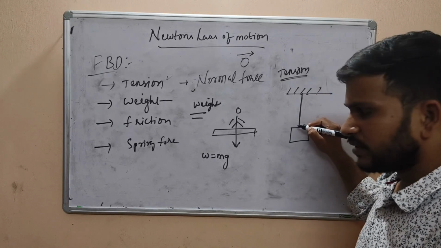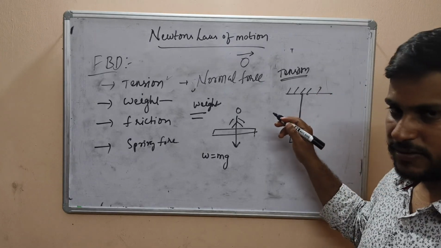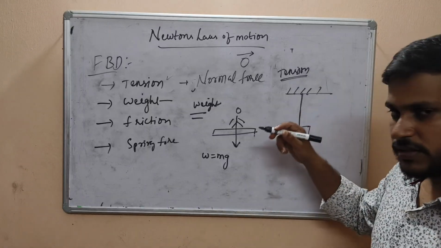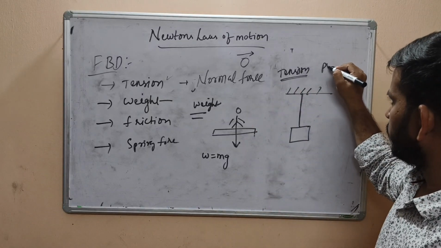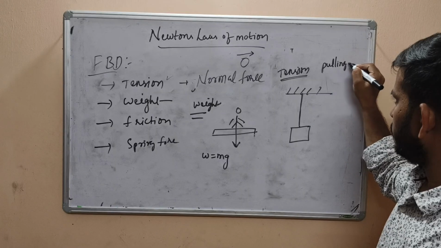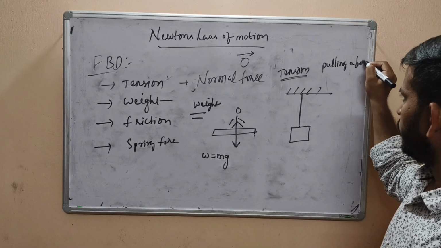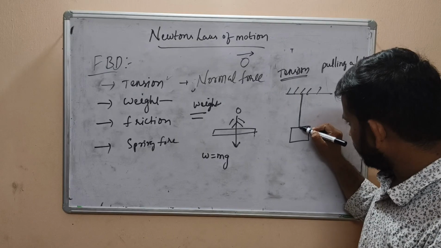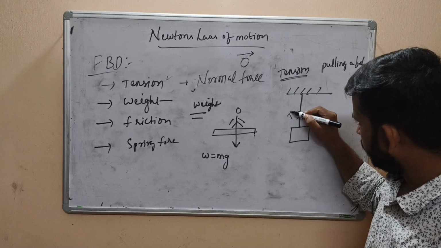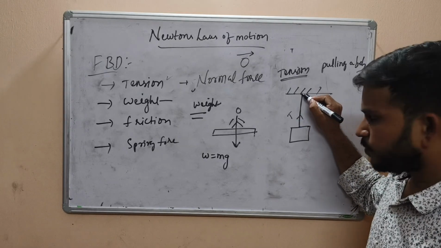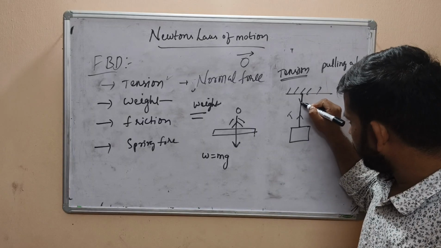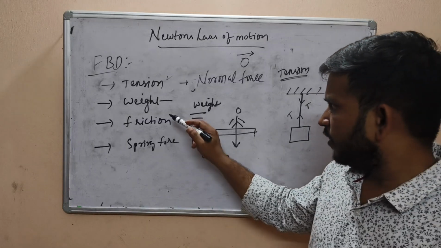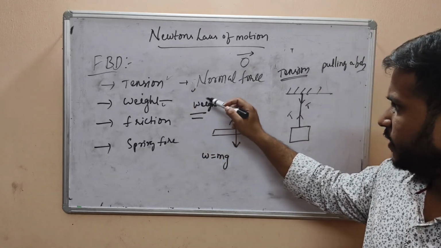In this string, which is massless, tension will be generated, which means it is always pulling a body. At this point of contact, tension will be in the upward direction. At this point of contact, tension will be in the downward direction. Like that.